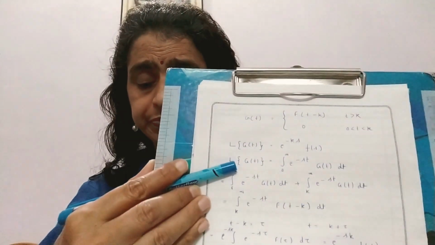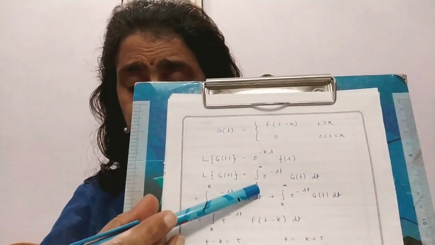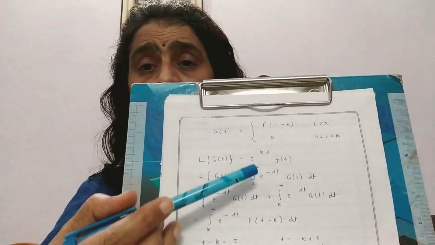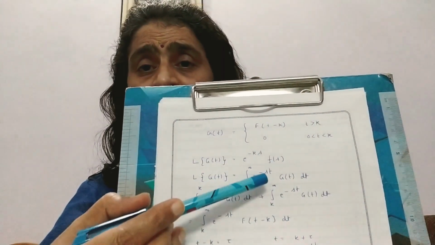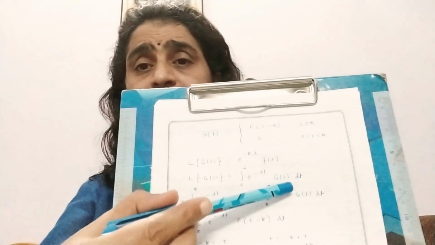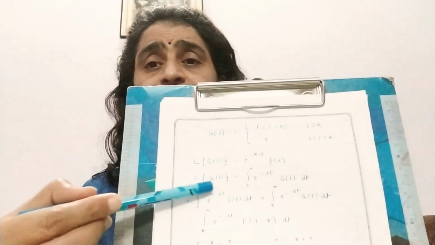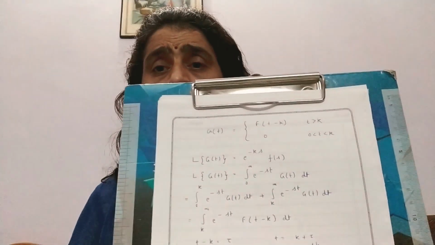Please start with the left hand side, which is equal to L of G(t). From the definition of Laplace transform, L of G(t) will be equal to the integral from 0 to infinity of exponential of minus st into G(t) into dt. The simple definition of Laplace transform is being used here.